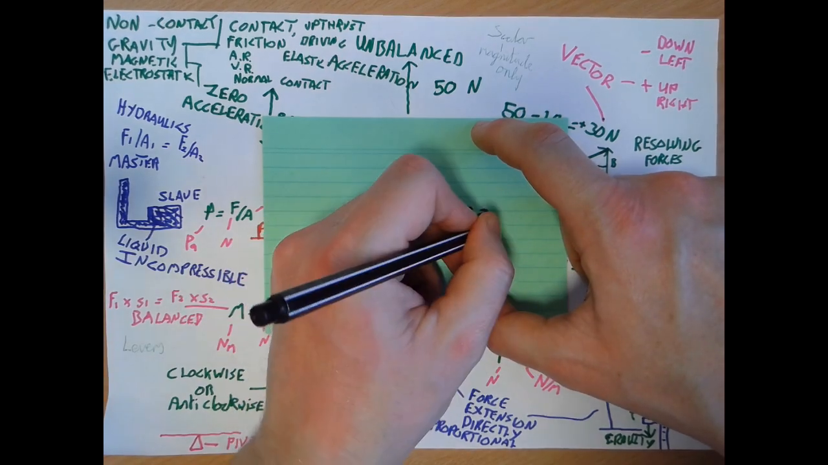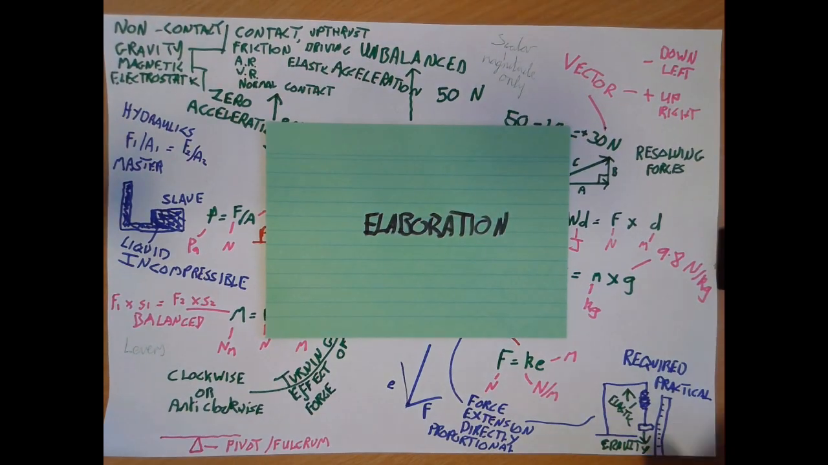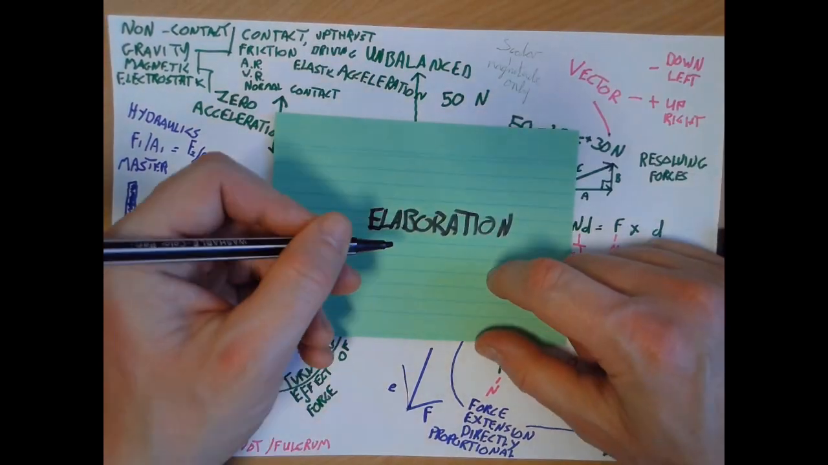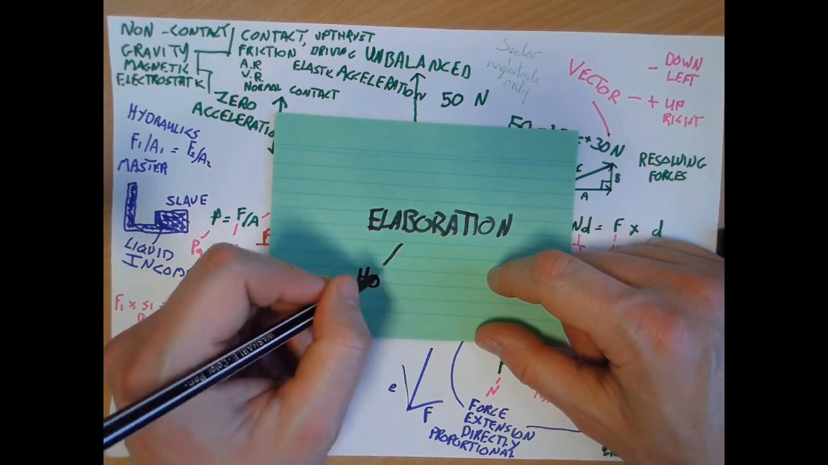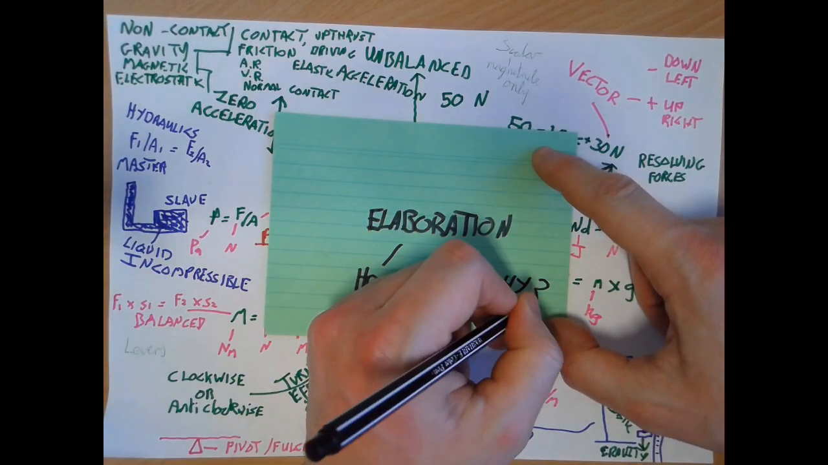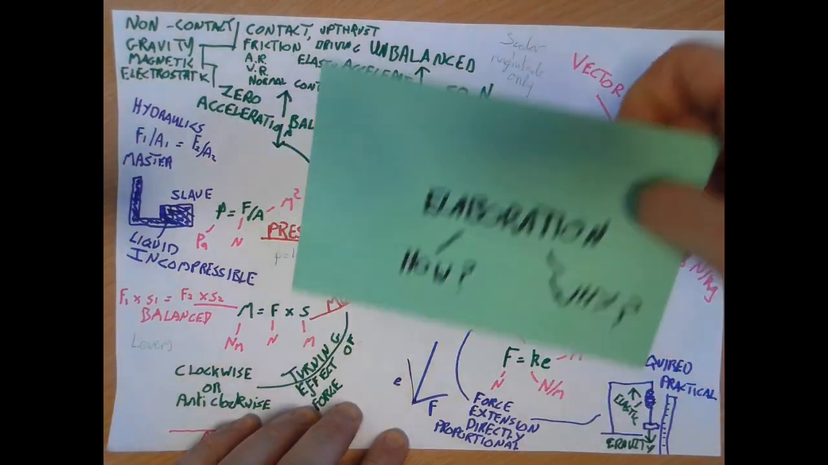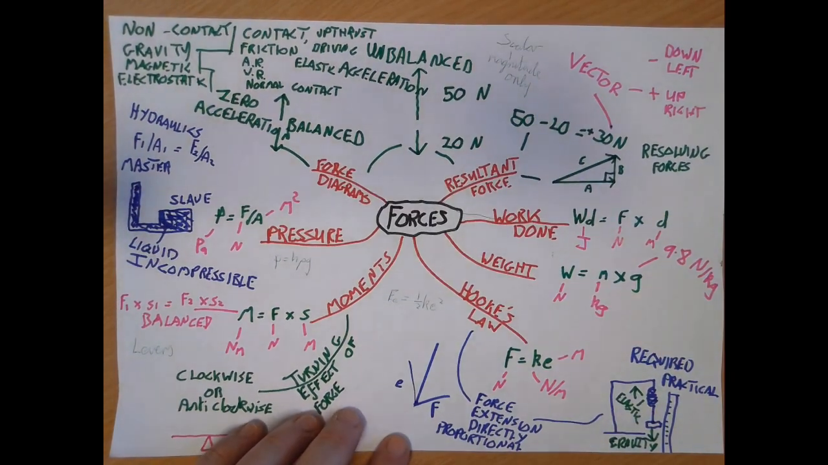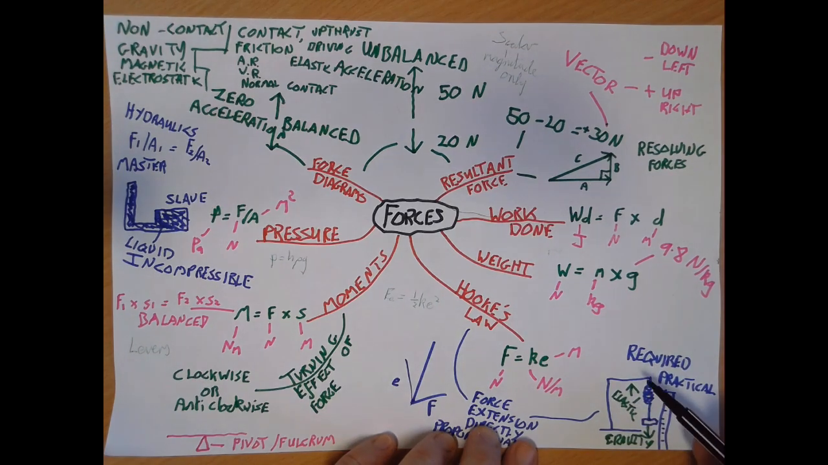Hello. In this video we're going to have a look at using a form of retrieval practice called elaboration. Elaboration is simply asking yourself how and why questions about knowledge you've acquired in a particular topic.